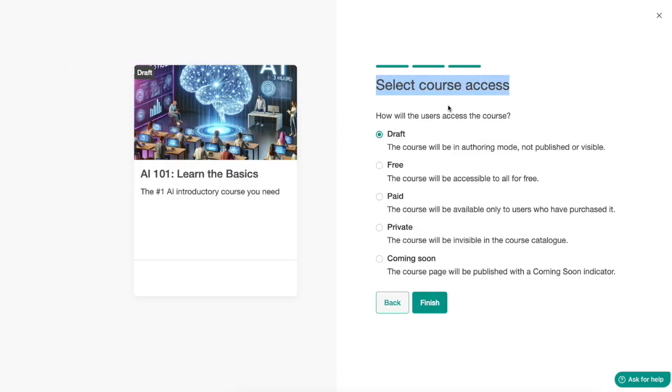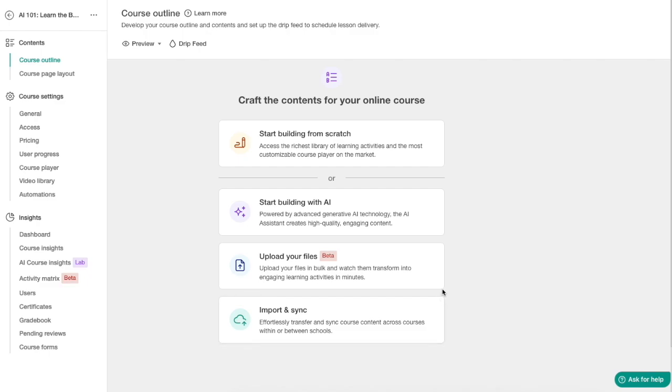Here you can select the course access. Right now, I think the access level is set to what you choose here. For example, if you want it to be a free course and you click free here and click on finish, it will actually publish the course already, even though it's just a draft. At least last time I used this, it was a bit confusing to me. So you have to click on draft if you just want to edit the course and don't want to put it out there just yet. So just don't get confused by this. Click on draft if you don't have it finished yet, which you probably don't because you just started here. Now we can start to create content for the course.